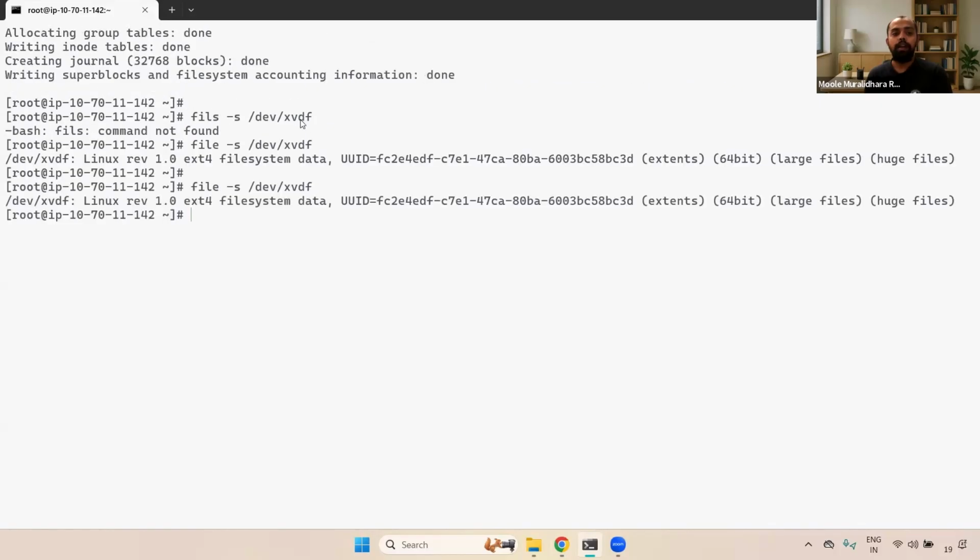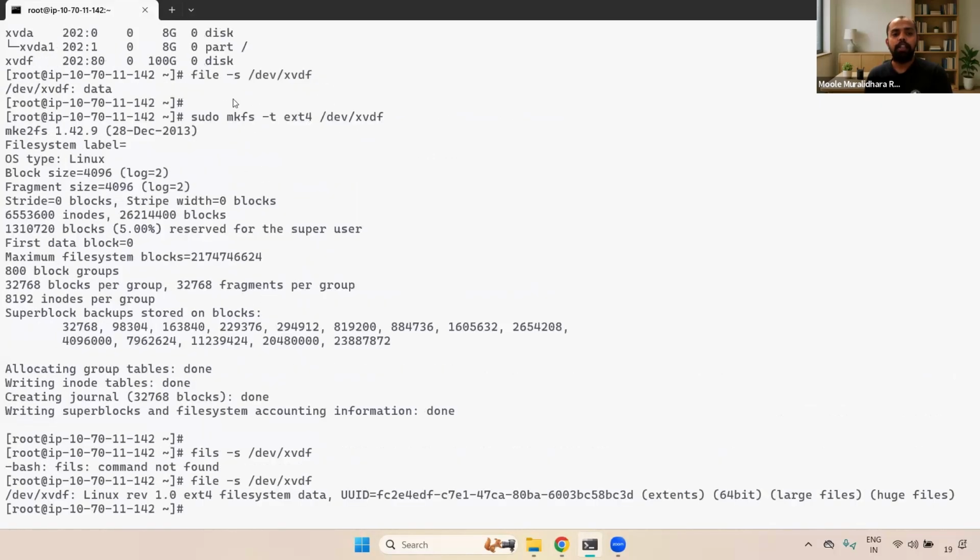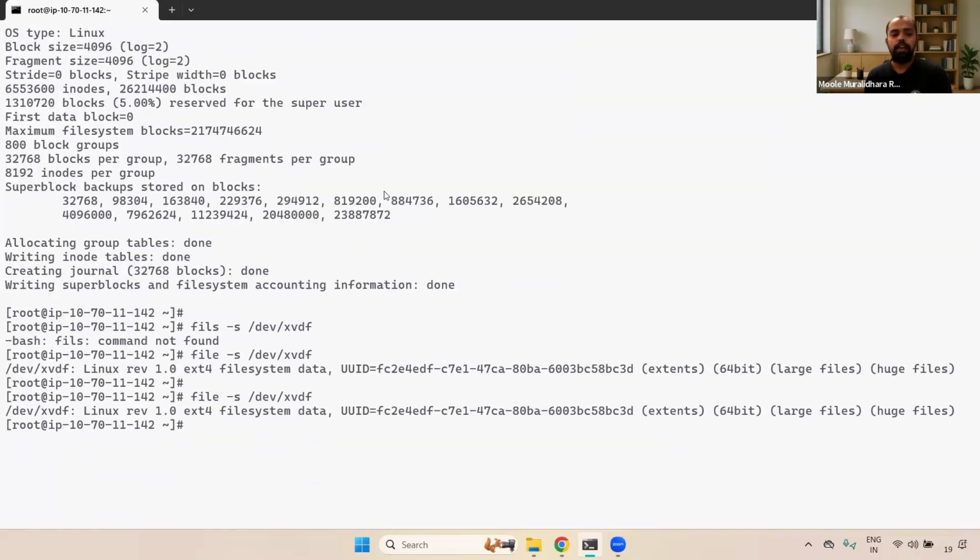Remember, when you run this command, if you see this empty data and you try to mount, it won't work. It will throw an error. That's why, if it is an empty one, you have to run this mkfs. But if it is already existing data, you don't need to run this one. Don't run it. Okay, clear.